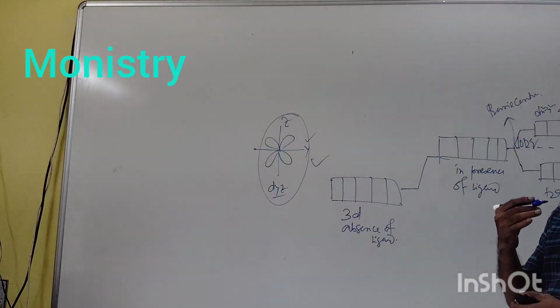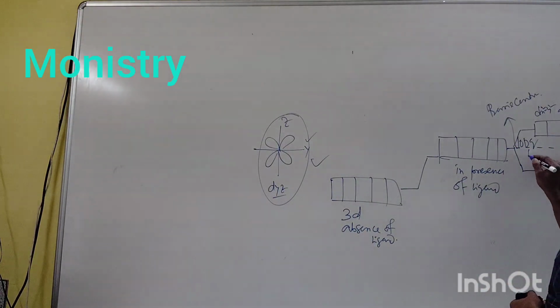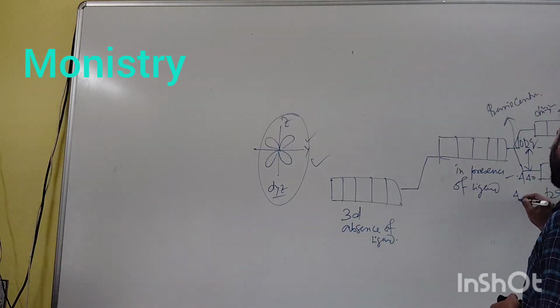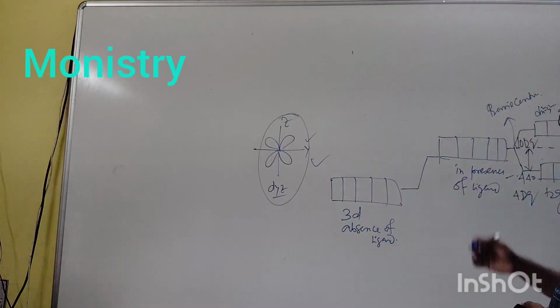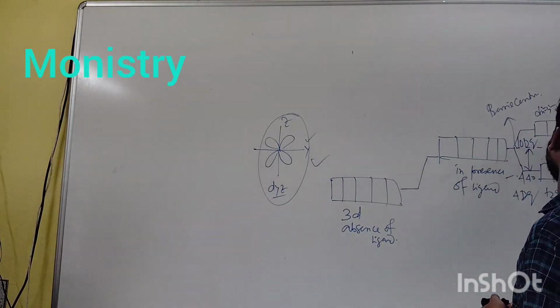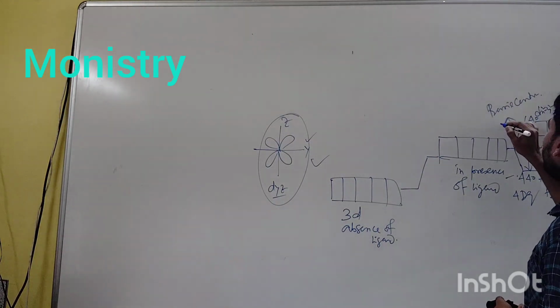Each orbital having energy lower than the barycenter is at minus 0.4 delta O, or 4 Dq, and each orbital having energy greater than the barycenter is at plus 0.6 delta O, or 6 Dq.